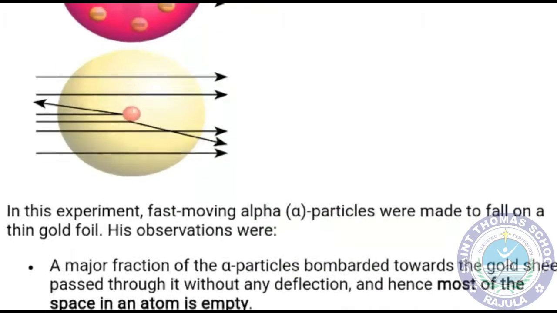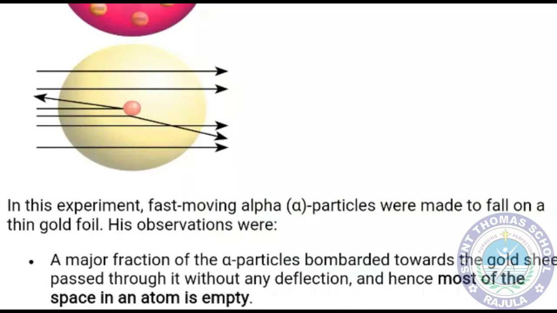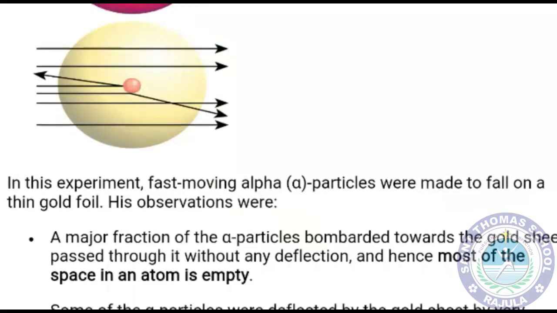Okay, what was the first thing that he observed? When the alpha particles were bombarded on that sheet, they all moved to the other side without any kind of deflection, and most of the space, it means that most of the space is empty.